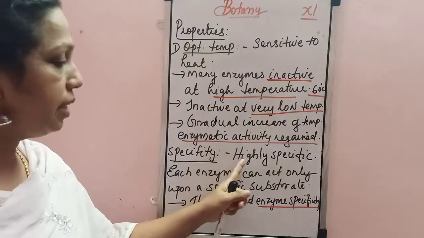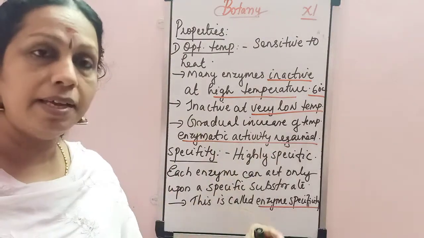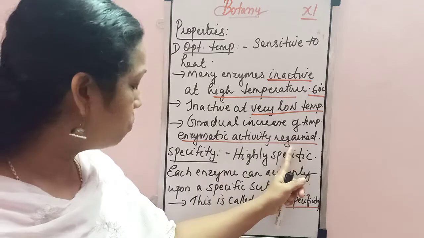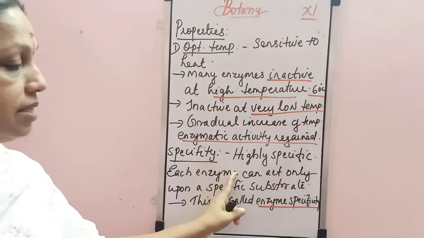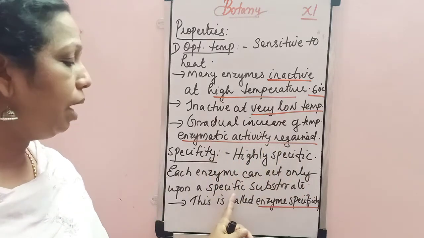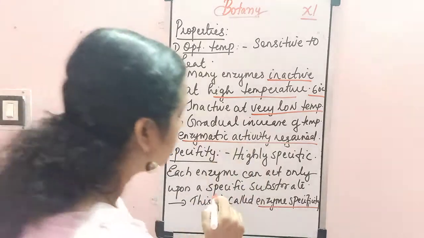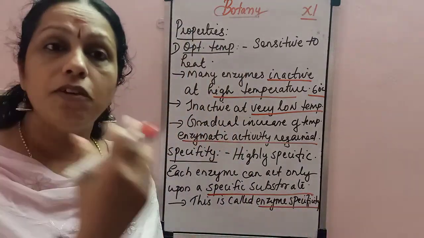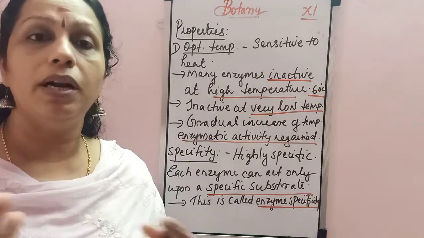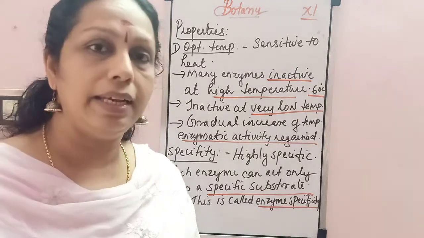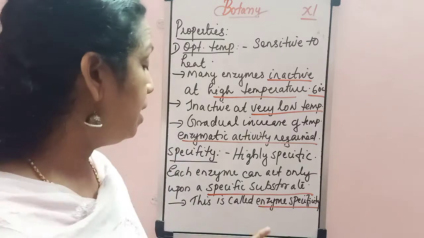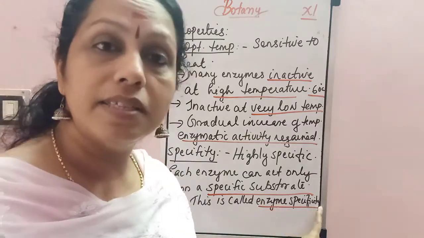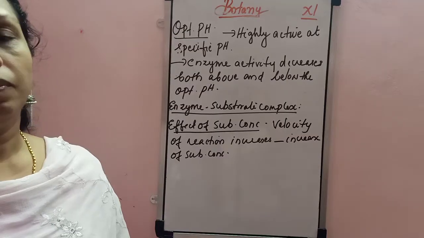Very important term, specific. They are specific in their substrate. They will not join with just any substrate they like. Specific substrate, and this is called the enzyme specificity.